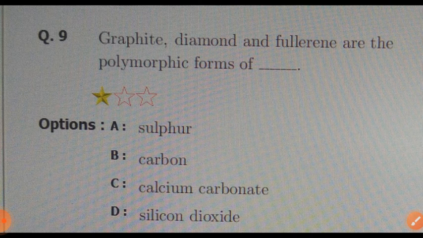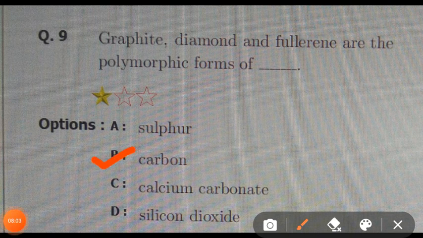In this case, the sulfur, calcium carbonate, and silicon dioxide are compounds or other forms, while carbon is the elemental form. The graphite, diamond, and fullerene are the polymorphic forms of the carbon, and therefore answer is B. This is the carbon.